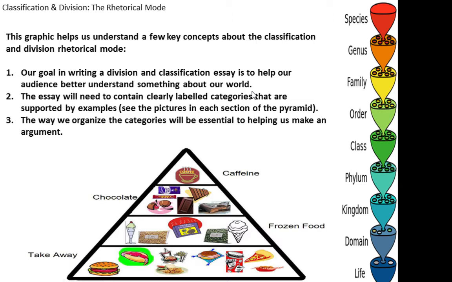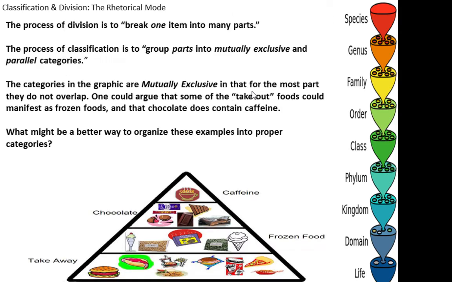The essay will need to contain clearly labeled categories that are supported by examples, and you can see how this uses pictures to illustrate each of the items in each category. You would use actual data, research, stories, and statistics. The way we organize the categories will be essential to helping us make an argument.